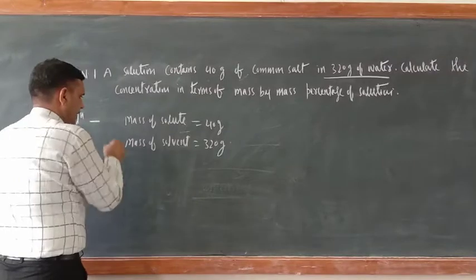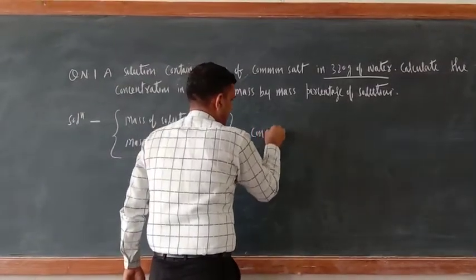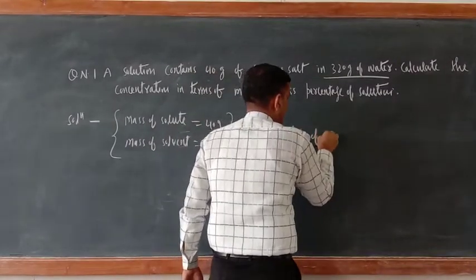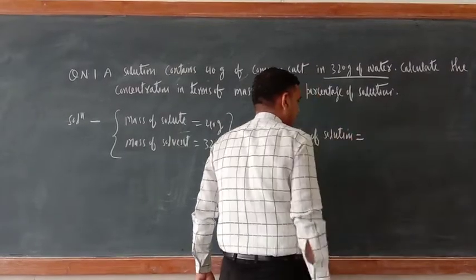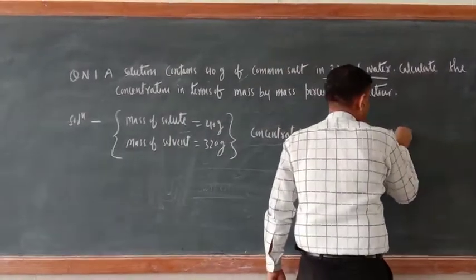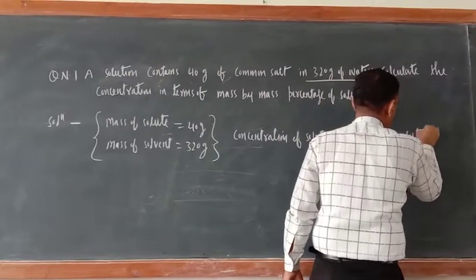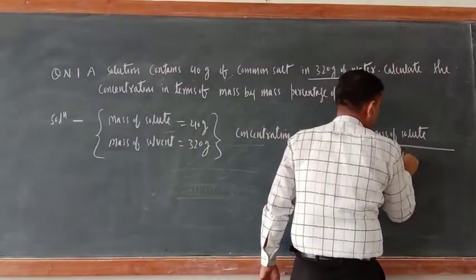So what is the definition of concentration of solution? Concentration of solution equal to mass of solute divided by mass of solution.